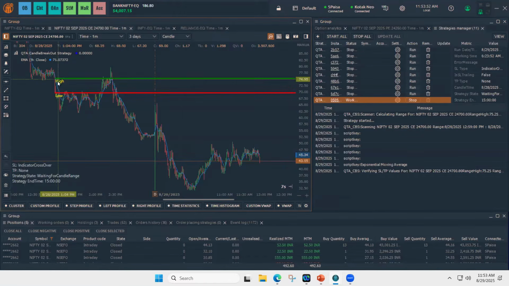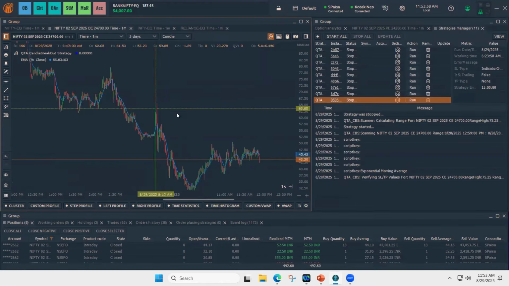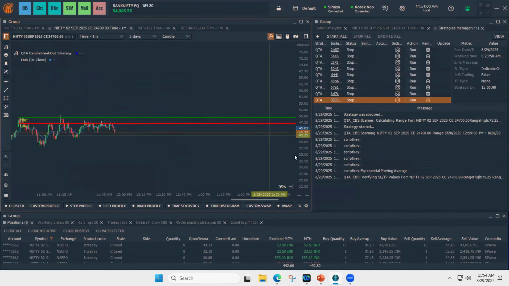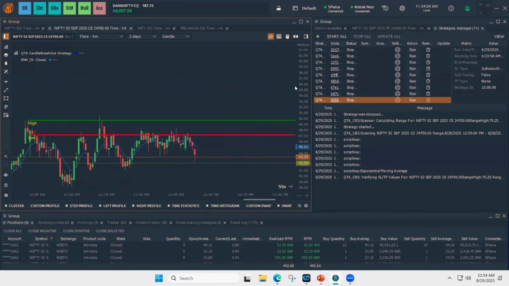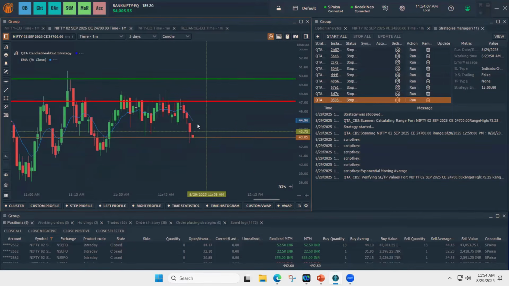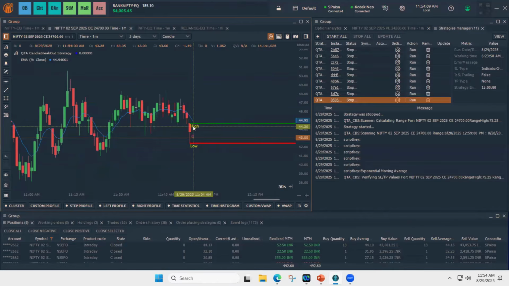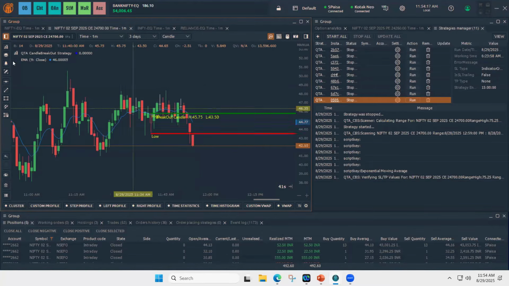So again, in this case, it is waiting for the price to reach this level and then the breakout happens. To stop the strategy, I'm just pressing Alt and left click again. So let's take an example of a live candle. In this case, my SL of EMA doesn't work because the EMA is trading above the price.